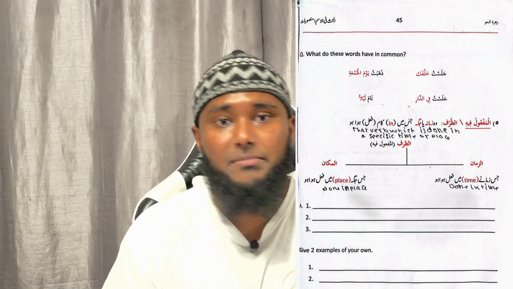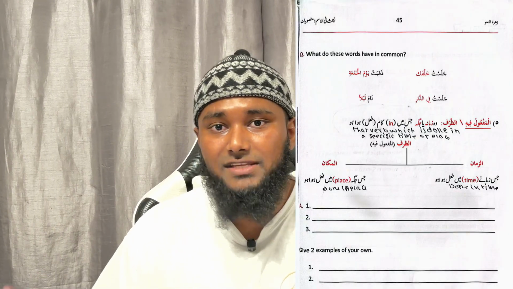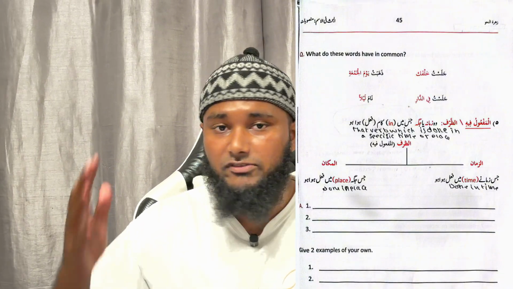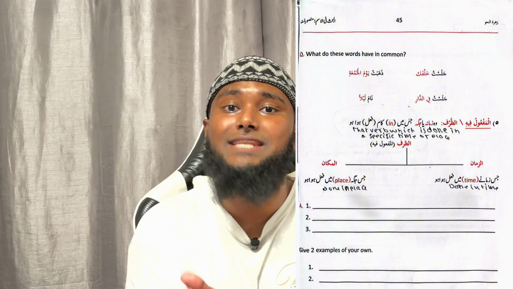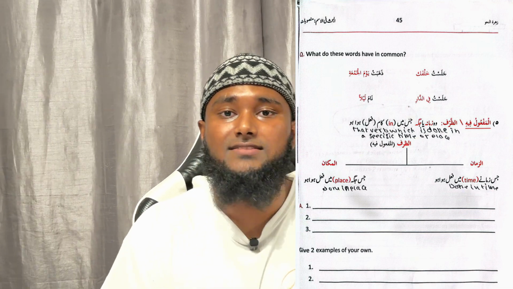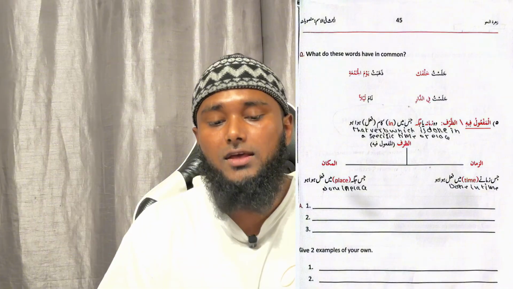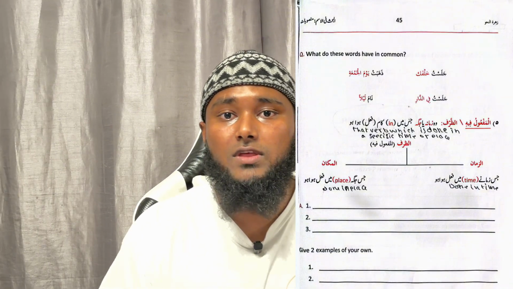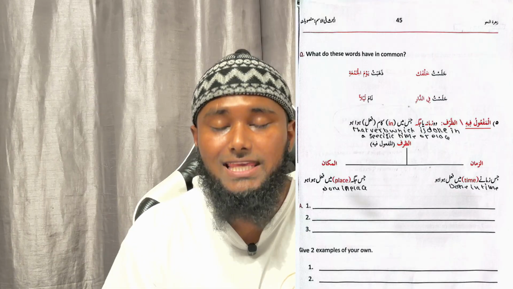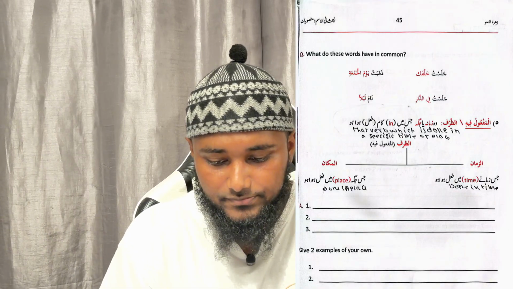And here it says nama. So now nama means he slept, laylan means nighttime. If you put the two words together, it means he slept at nighttime. And laylan is in the nasb case, and it's mansoob. Why? Because it shows you the time that this action took place. Laylan. So he slept at nighttime.